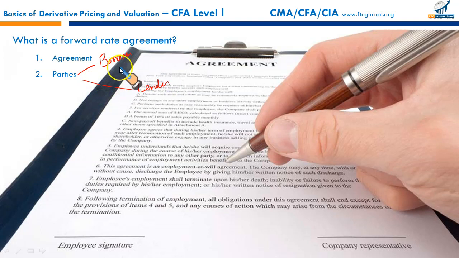The borrower, or the buyer of the forward rate agreement, enters into a contract to protect itself from a future increase in interest rates, whereas the seller of the forward rate agreement wants to protect itself from a future decline in interest rates. Remember, these forward rate agreements are OTC products, not traded on exchange, because they're highly customized, agreed between the parties to the contract.